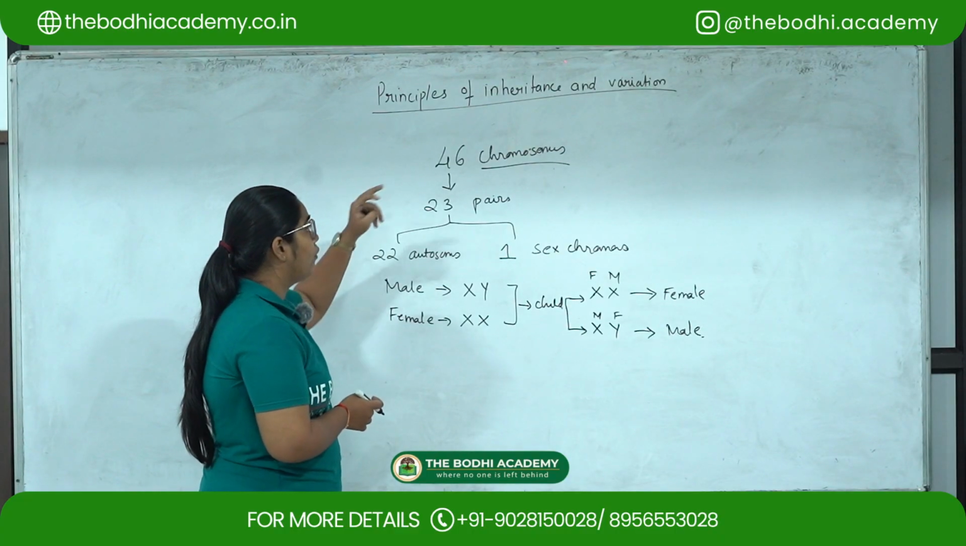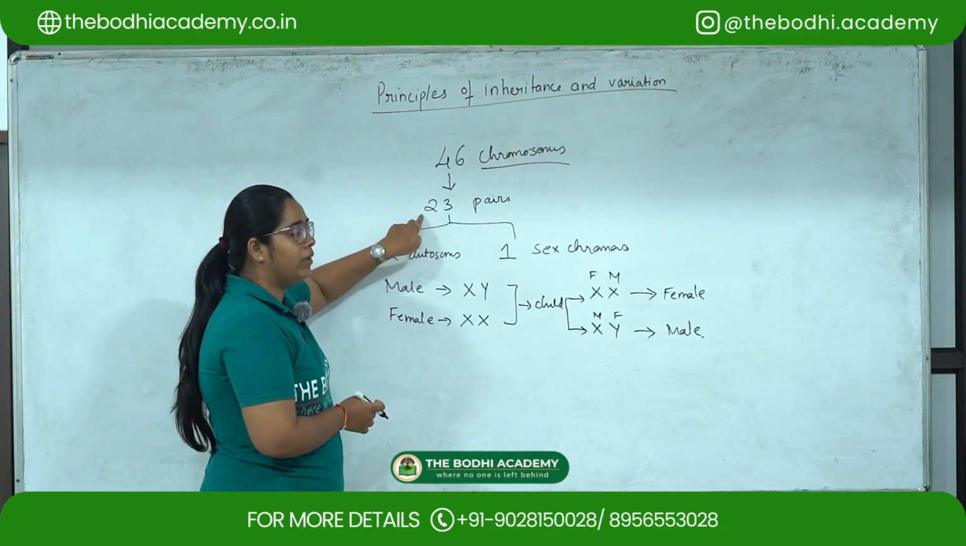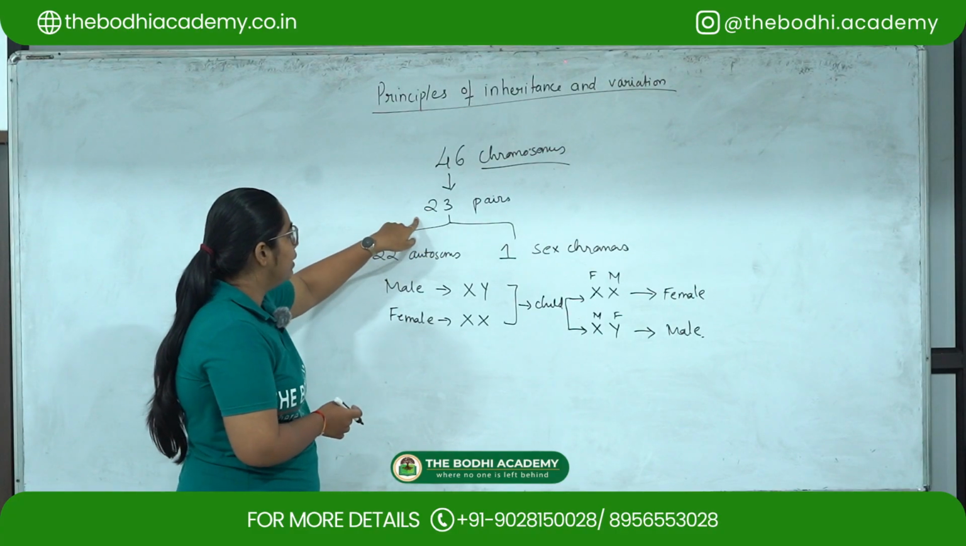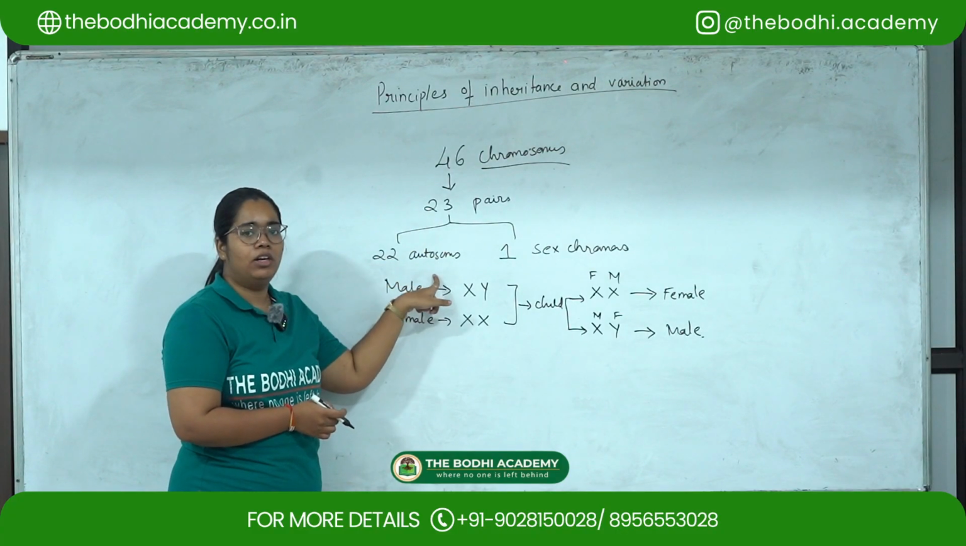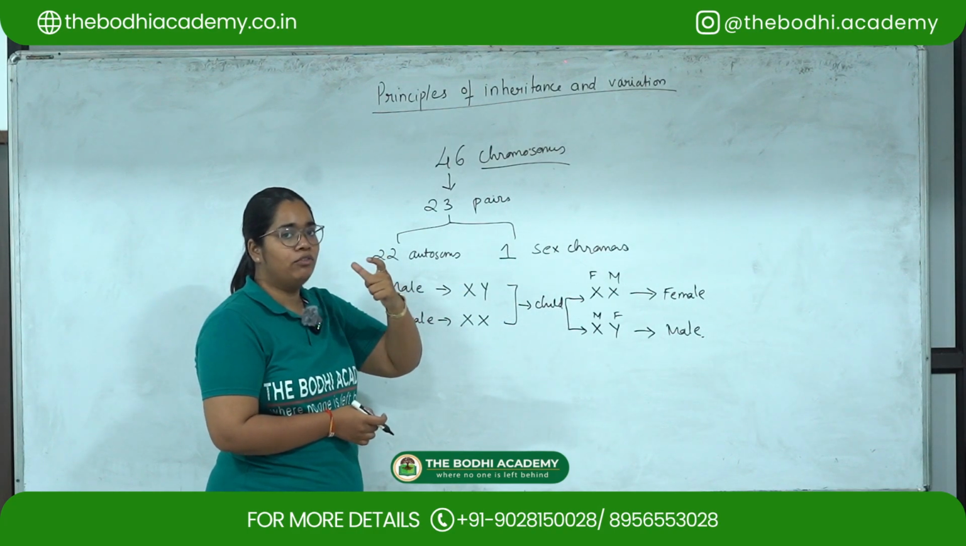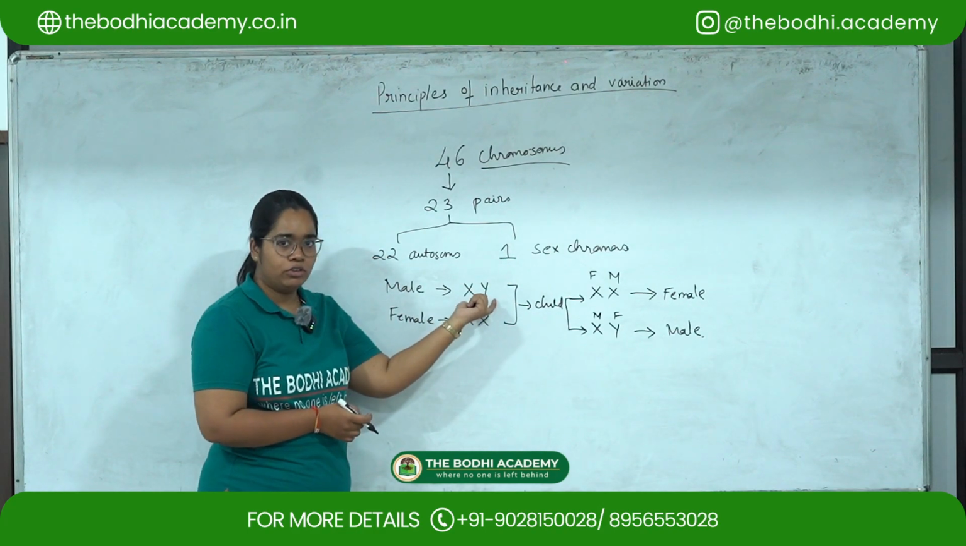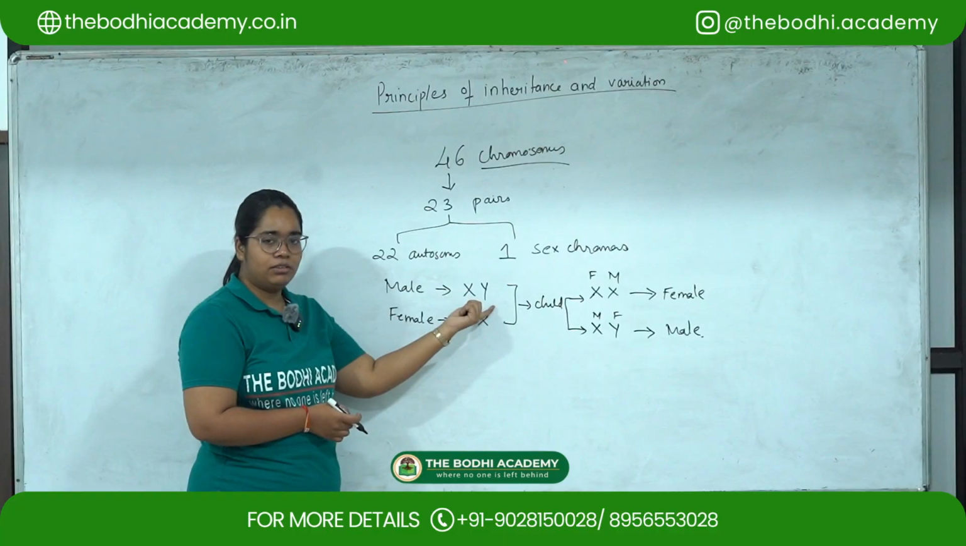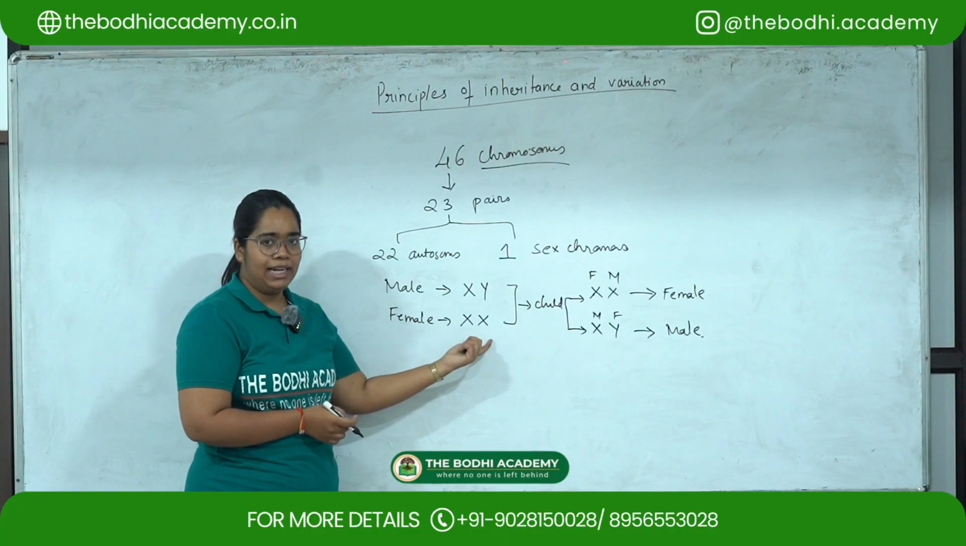That is, there are 46 chromosomes which form 23 pairs. From these 23 pairs, 22 are called the autosomes and one is called the sex chromosome. So one pair of chromosome will be the sex chromosome. In male it will be XY and in female it will be XX.